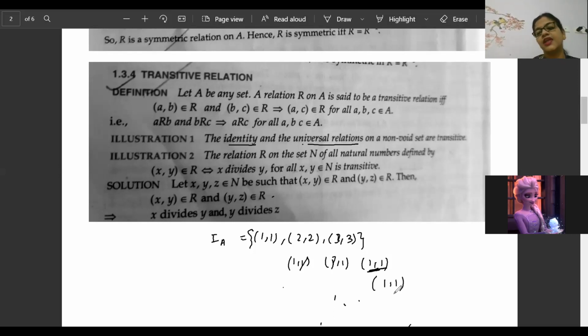When you write A,A, another A,A will start, and if nothing is left, then after cancelling, A,A will come. So it is automatically the identity relation. I hope you understood this.